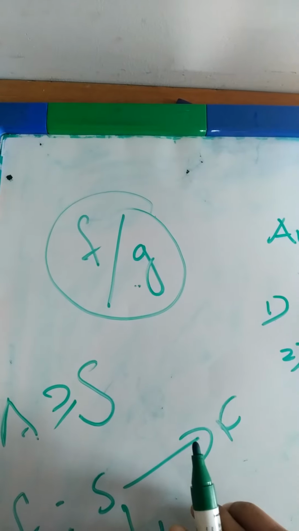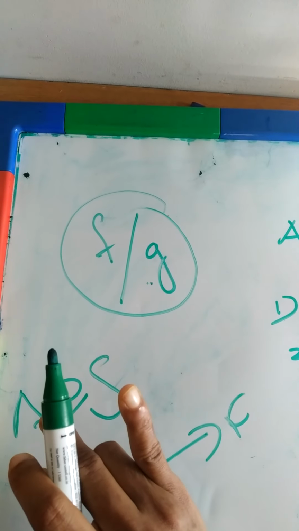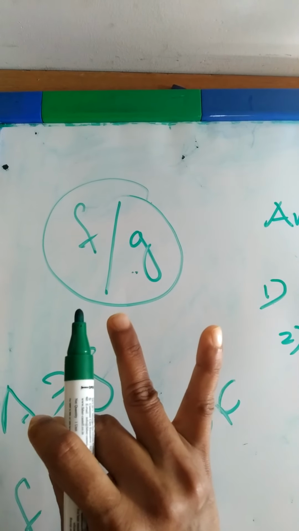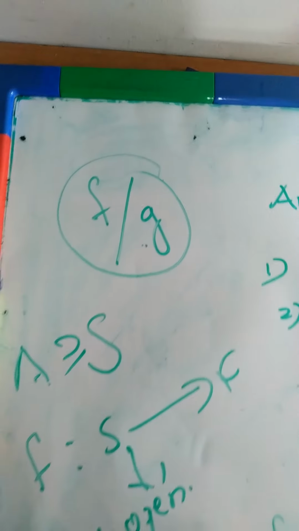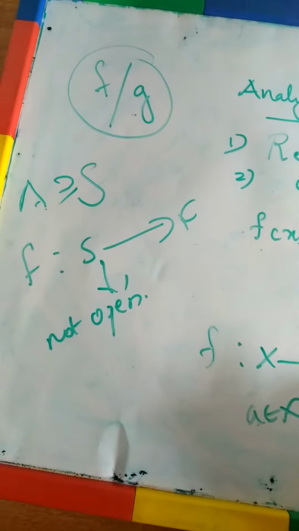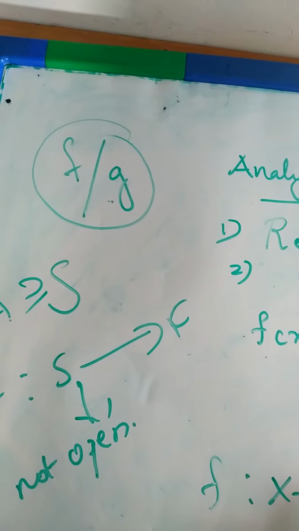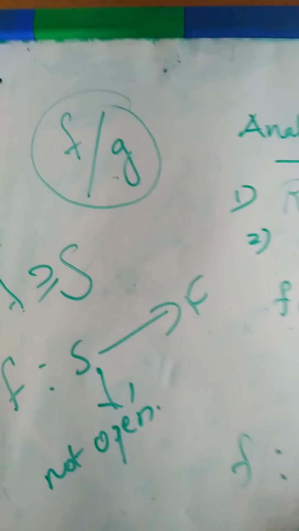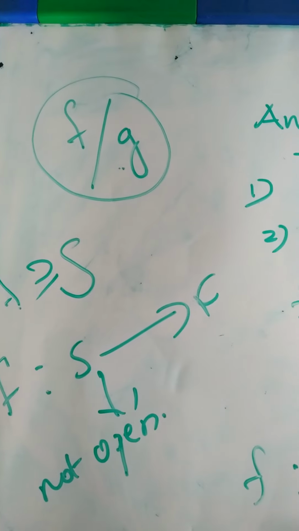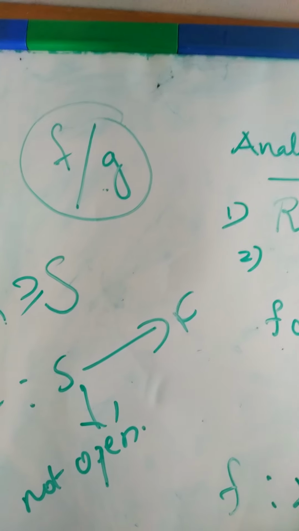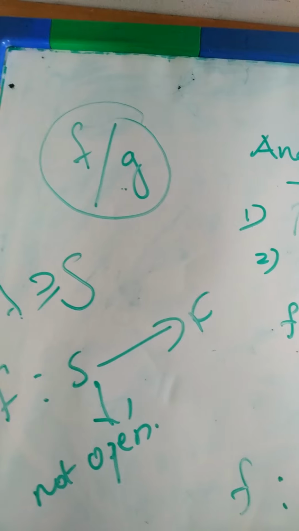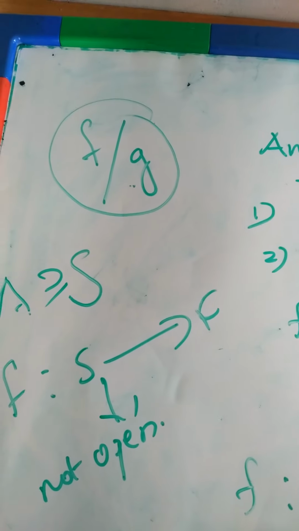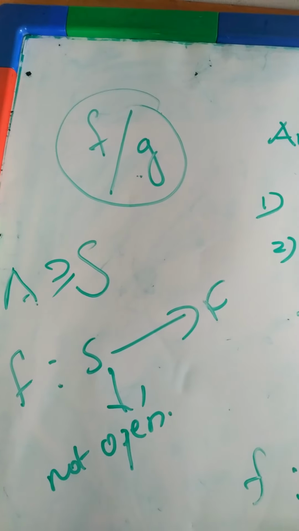Is it okay? So the sum of two analytic functions is analytic, the difference of two analytic functions is analytic, the product of two analytic functions is analytic, and for the quotient, f and g are two analytic functions on a set X. Then f divided by g is analytic except for points at which your denominator becomes 0. Okay.